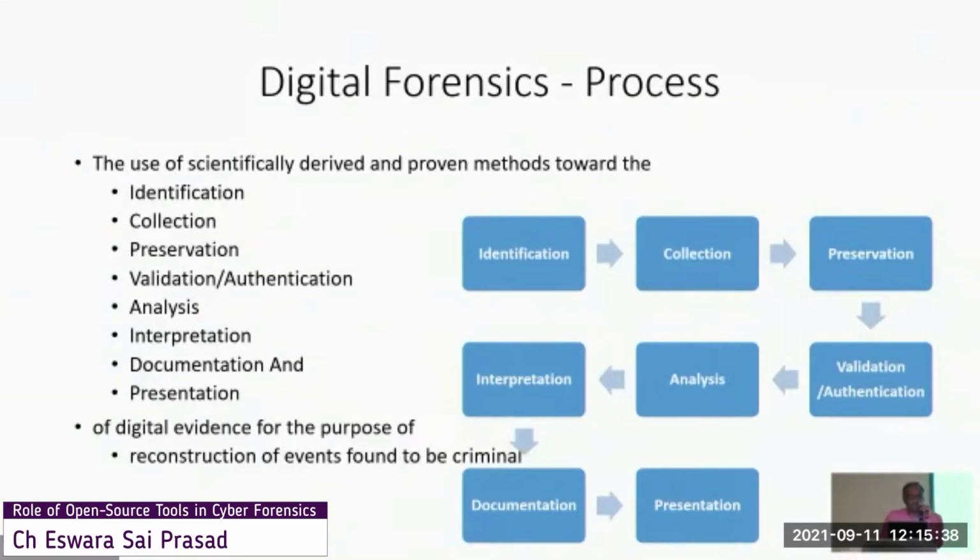Coming to the digital forensic process, these are the various steps involved: identification, collection, preservation, and in between the preservation and the analysis there is one other step, that is imaging, then analysis, and reporting, that is documentation and reporting. So these are the various steps involved in digital forensic procedures. Of course, these are elaborate steps. Some people may have 4 steps, some others 5 steps. But in total, if you elaborate everything, this is the entire process.